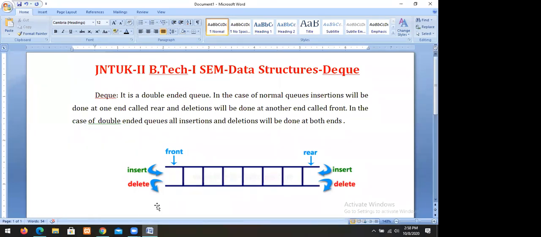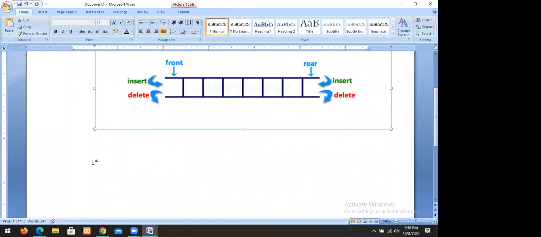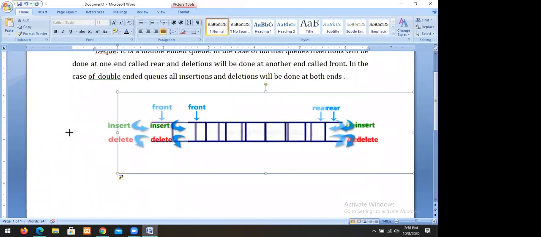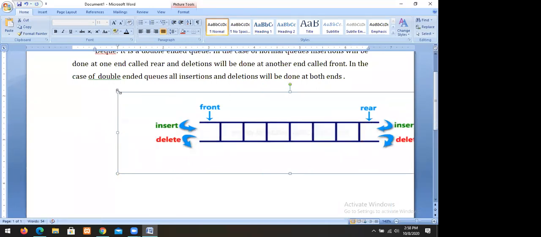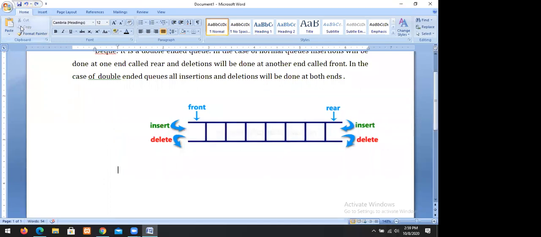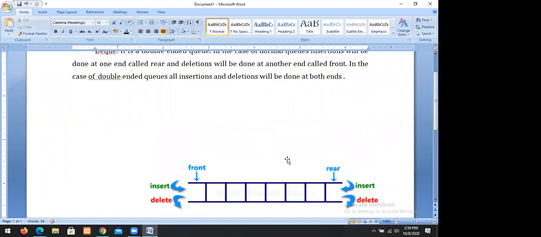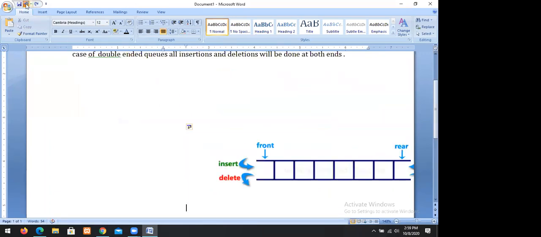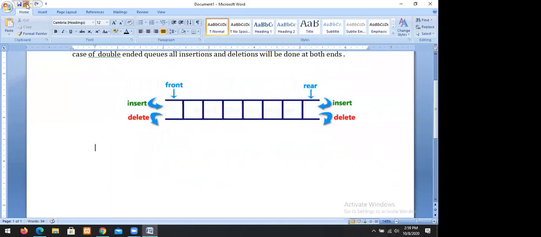We can perform insertions as well as deletions at both ends.